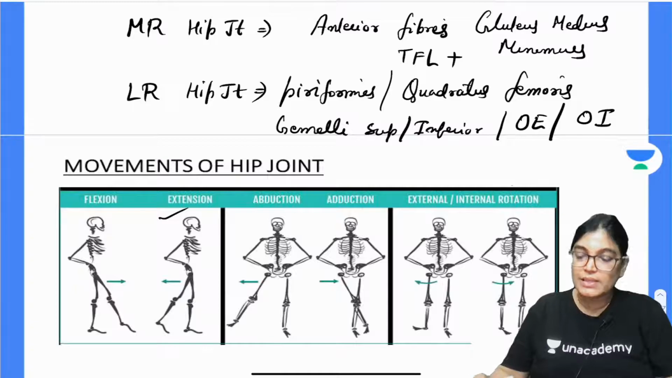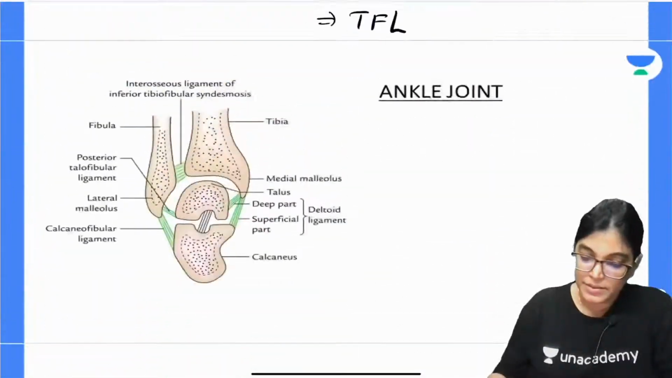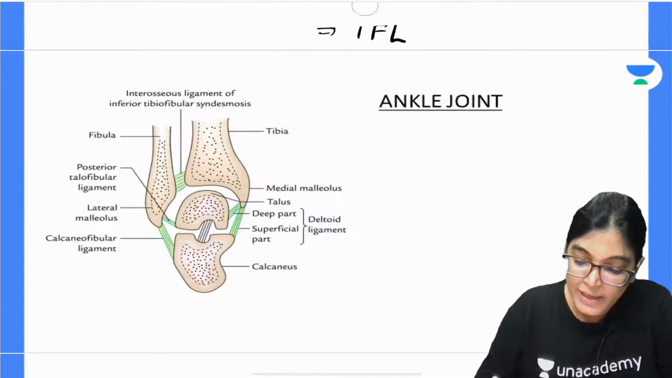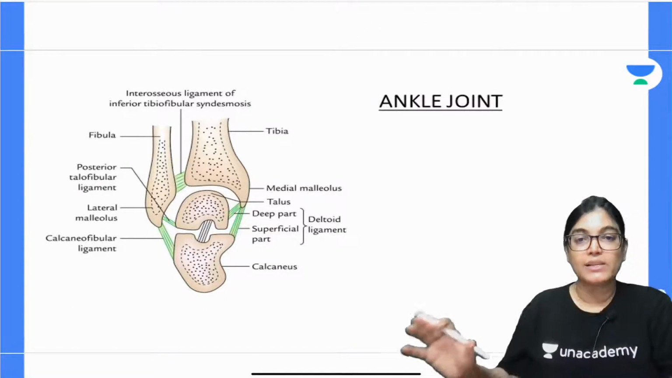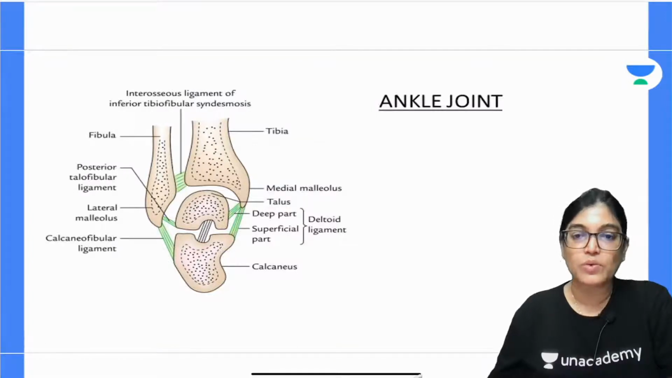So yes, done with this. Now we will move on to the next one, that is the ankle joint. So let's talk about the ankle joint. Actually, hip joint, knee joint and ankle joint we will discuss in detail, and thereafter the other smaller joints we will know the type of joints.